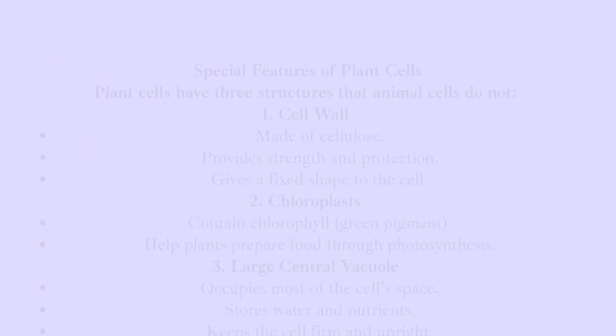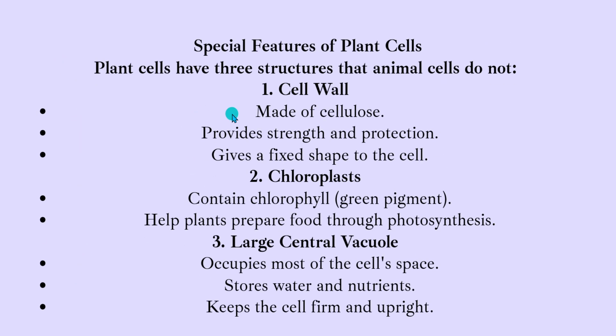So we saw this. And then there are special features of the plant cells. For example, I said that plant cells have three structures that are not present in the animal cell. First is the cell wall itself. So I said this, a cell wall is made of cellulose. So this provides strength and protection to the cell and gives a fixed shape to the cell. And what is the important thing to note here? That this cell wall is not present in the animal cell. So the cell wall is only present in the plant cell.